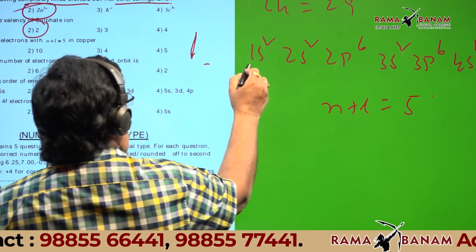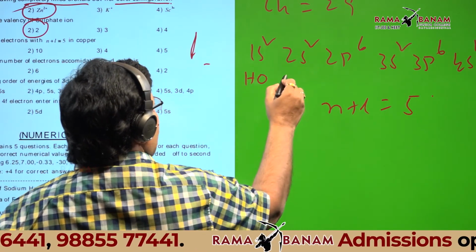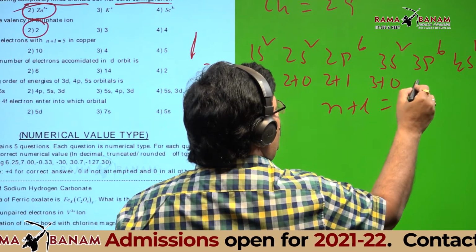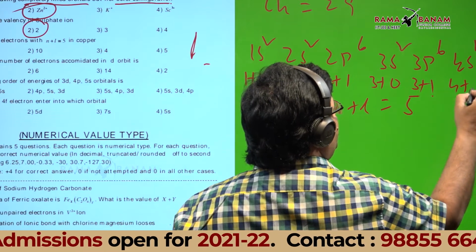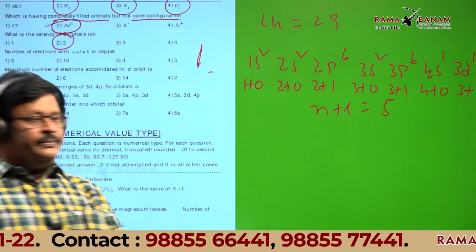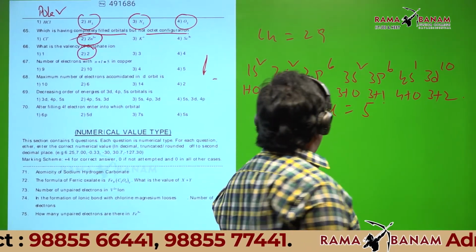The N plus L of 1s is 1 plus 0, 2s is 2 plus 0, 2p is 2 plus 1, 3s is 3 plus 0, 3p is 3 plus 1, 4s is 4 plus 0, 3d is 3 plus 2. Any doubt? 7 electrons. How is it 7?